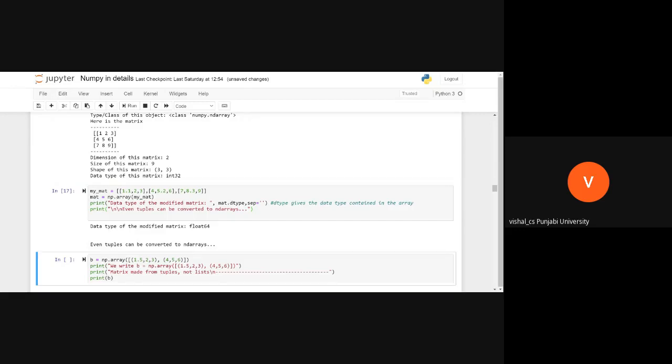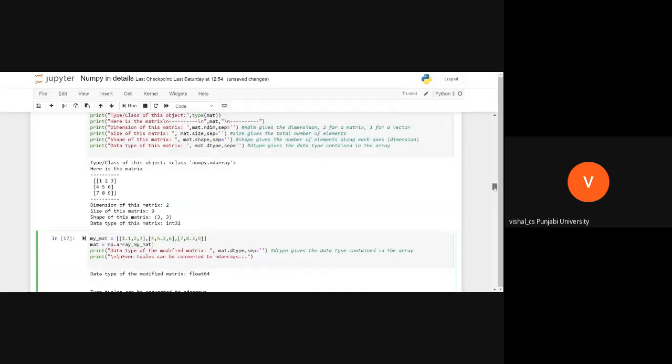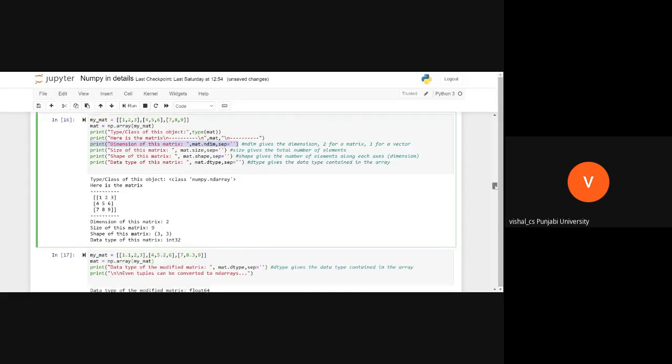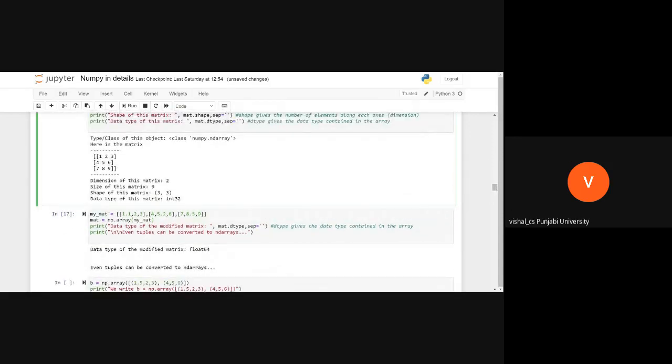How can we see the dimension? Are you following me? Yes, sir. You execute the cell also. Check the shape and dimension. I am doing these things only because I want you to do permutations and combinations.